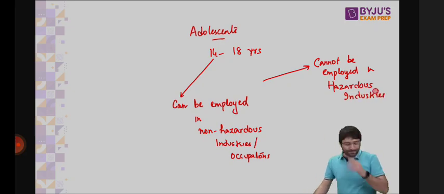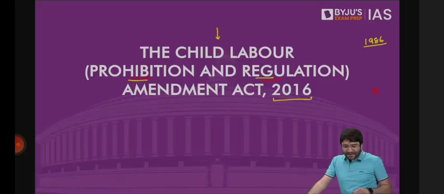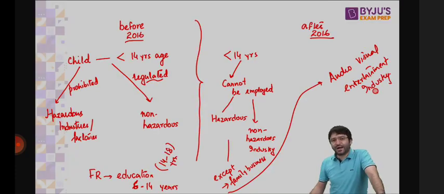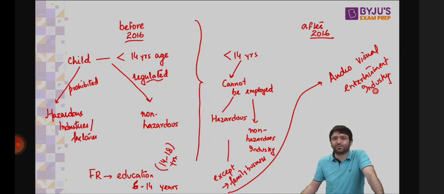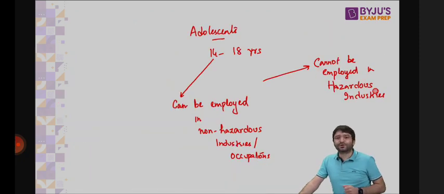That means the changes which happened after 2016 by amending this child labor law in 2016. Now the changes say a child less than the age of 14 cannot be employed anywhere, whether it is a hazardous industry or a non-hazardous industry, except the child can work in audiovisual entertainment industry, the child can work in family business. Second, now for the first time, the law is talking about adolescents as well, those who are in the age group of 14 to 18, which the previous law ignored.